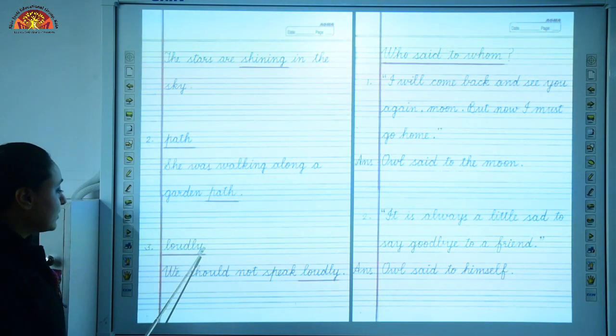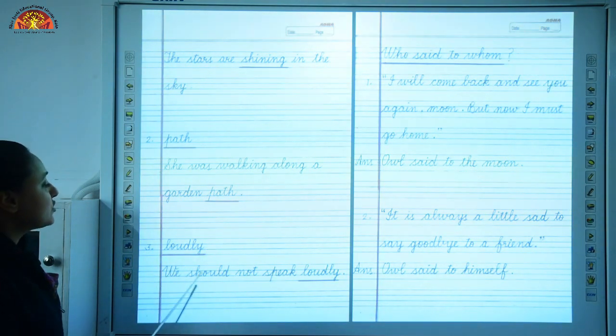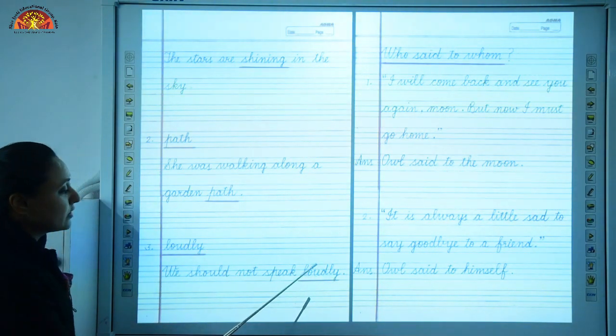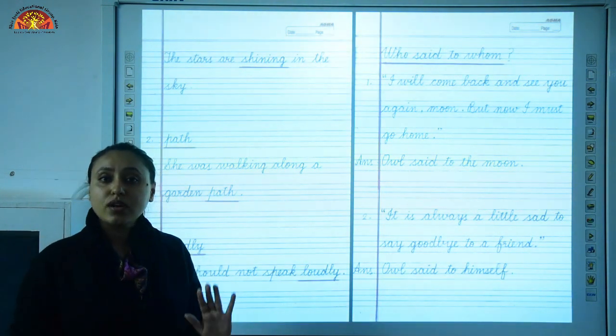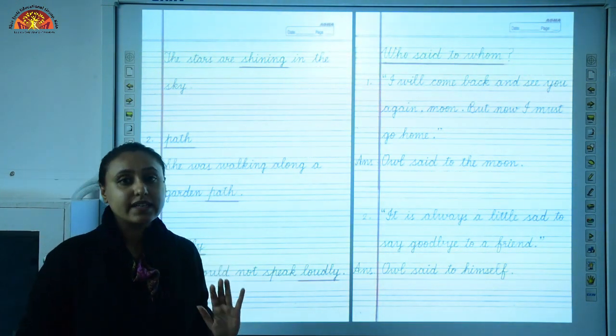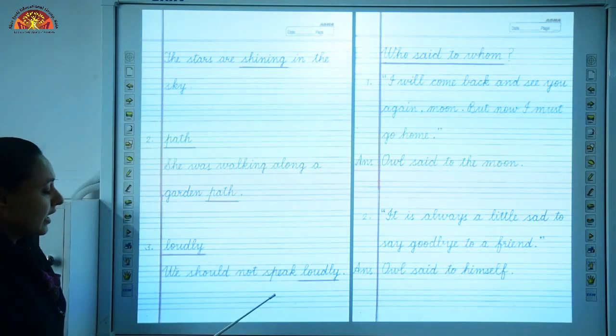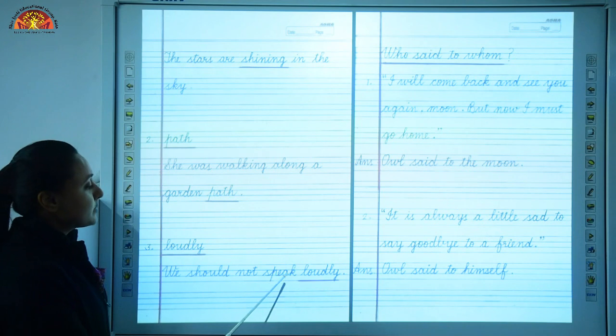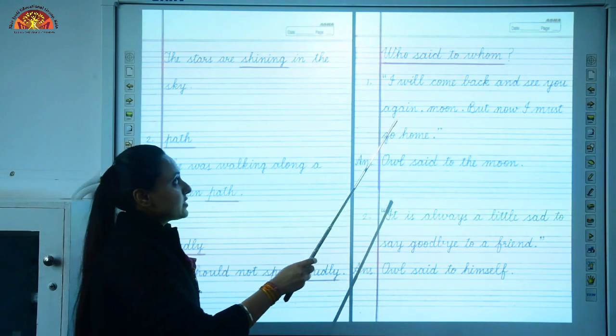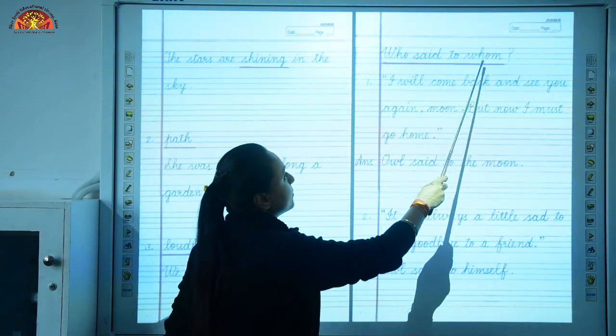LOUDLY, loudly. Sentence for this is, we should not speak loudly, okay? So children, we should not speak loudly. We should always speak very, very politely and softly. Underline the word loudly over here. We should not speak loudly. Now let us move to who said to whom.